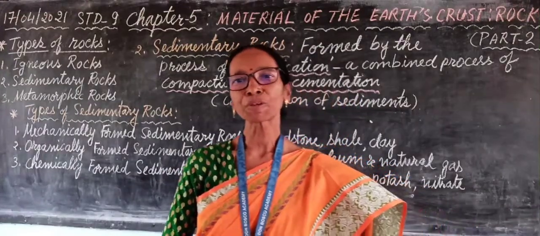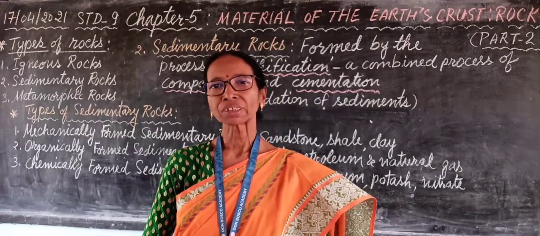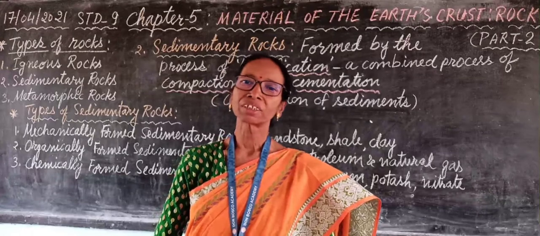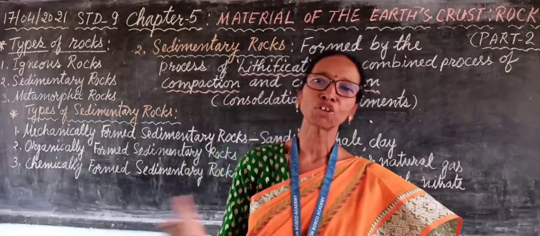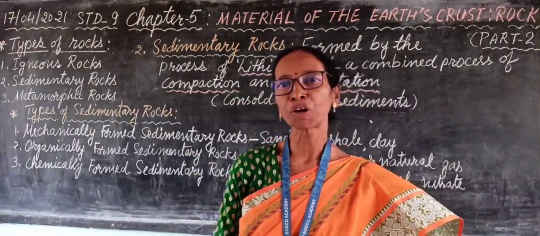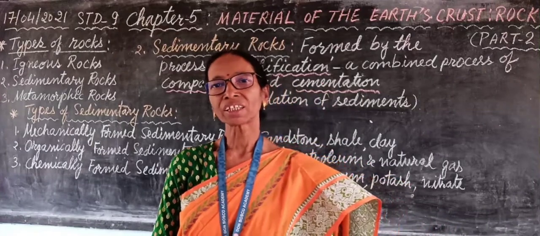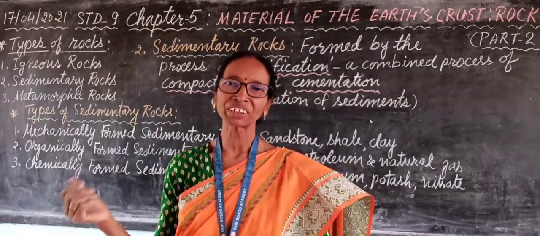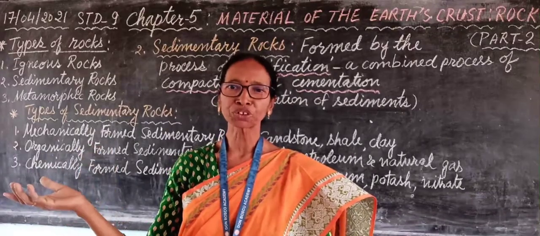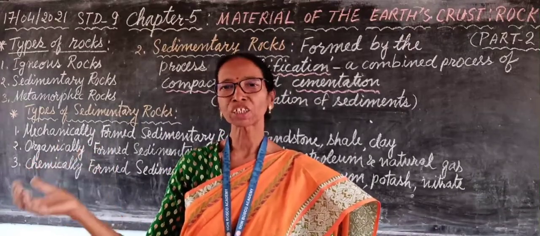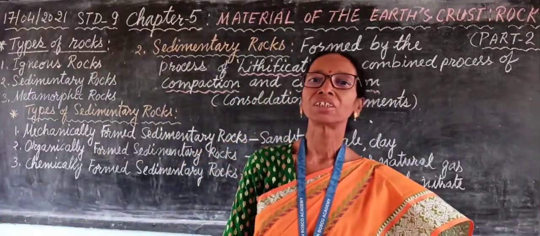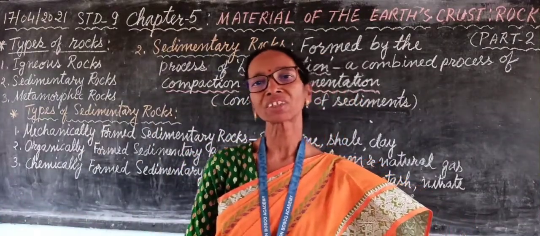In the ice cap region, the tiny particles which are weathered, they are carried by the glacier and they are known as moraine. In desert region, wind is the main agent that transports or carries lot of sandy particles and deposit on other areas.